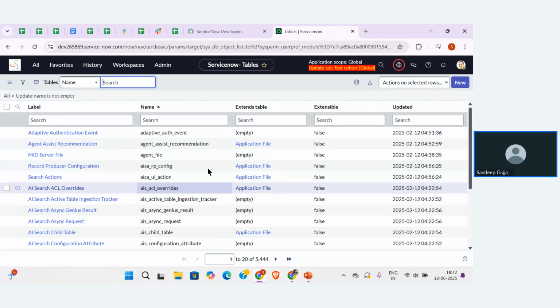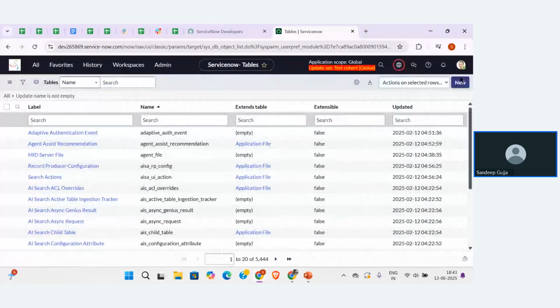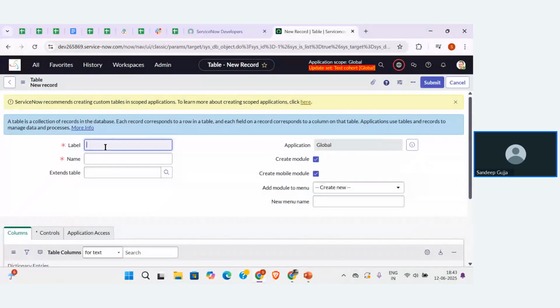So you can all see the update set is active now. Let me create a new table here with the name Sample Data. I'm not extending this table from any other table. I'm just leaving it as default. I'm not going to create even a field. Okay, so let me click on Submit.